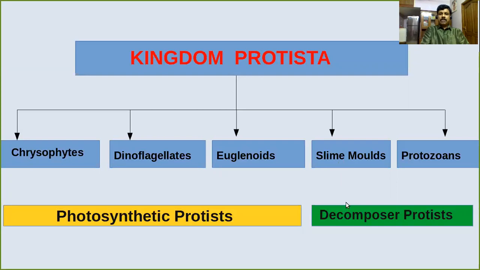Slime molds are also called decomposer protists or saprophytic protists. Why? Because they can obtain their food materials from dead and decaying matter. Protozoans may be either predators or parasites. Amoeba, Paramecium, etc. come under the group of protozoans. So now I am going to discuss in detail the characteristic features of each and every group.